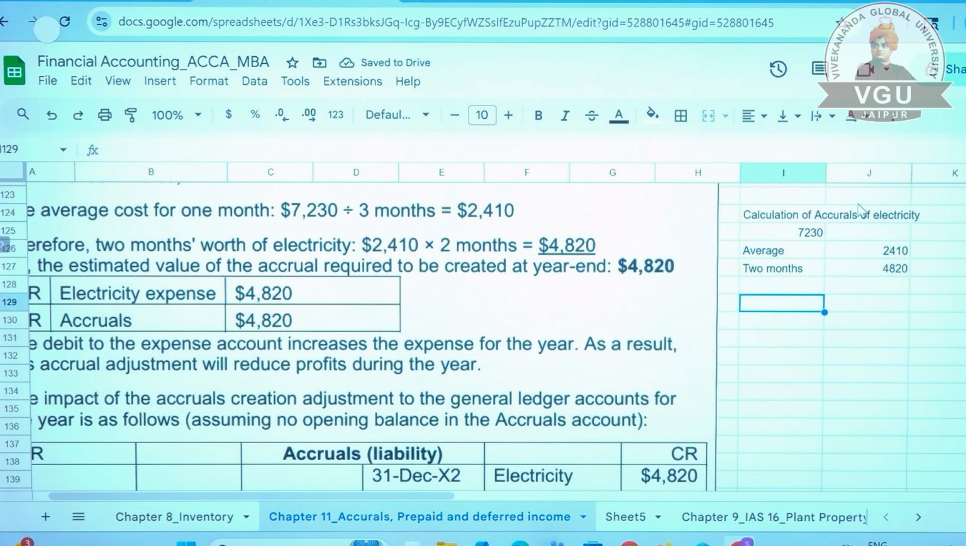What will be the journal entry? Since it is outstanding, it is a liability for us. All accruals are liabilities. So what will be your journal entry? All liabilities should have your credit balance. So we will write down electricity expenses account debit to accruals, or you can also write outstanding electricity expenses, and the amount will of course be 4820 and 4820.